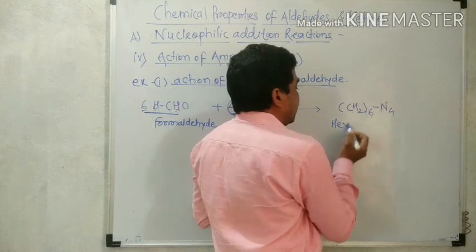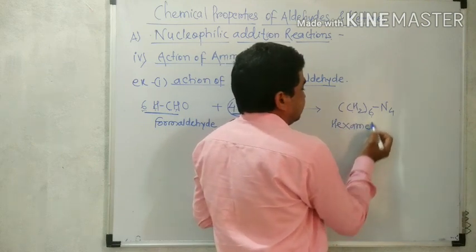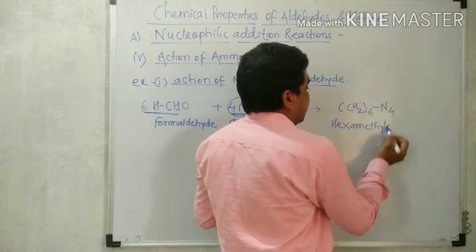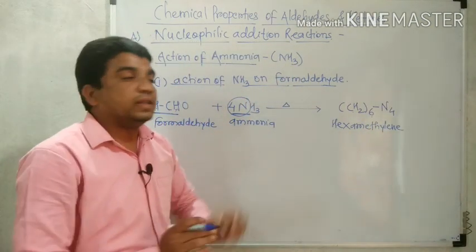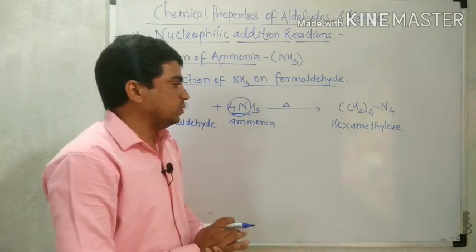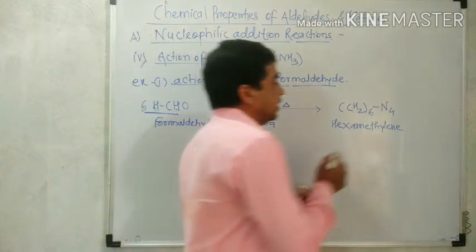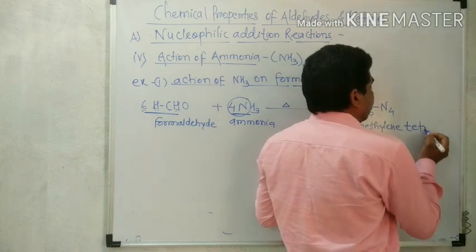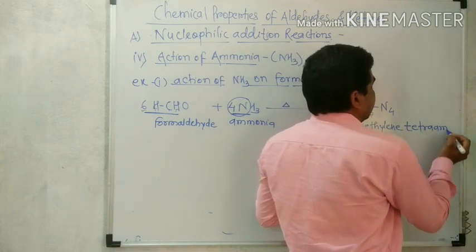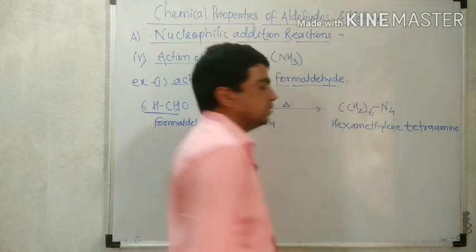Therefore it is called hexamethylene. And those 4 nitrogen, therefore it is called tetraamine. Hexamethylene tetraamine.